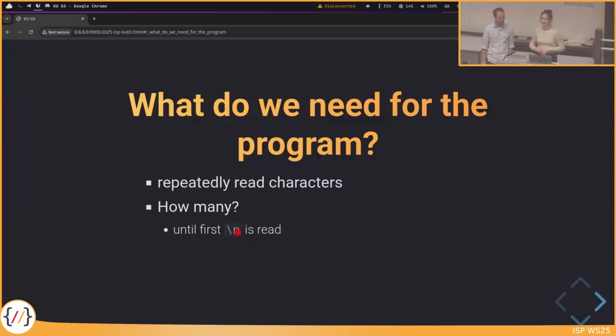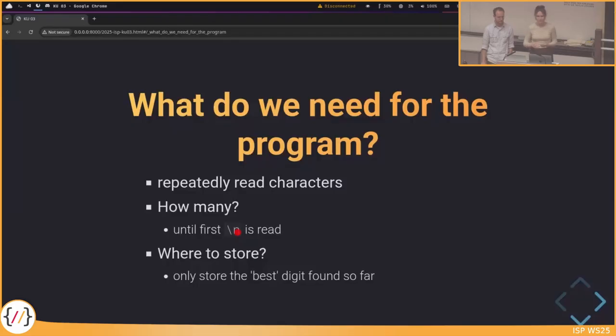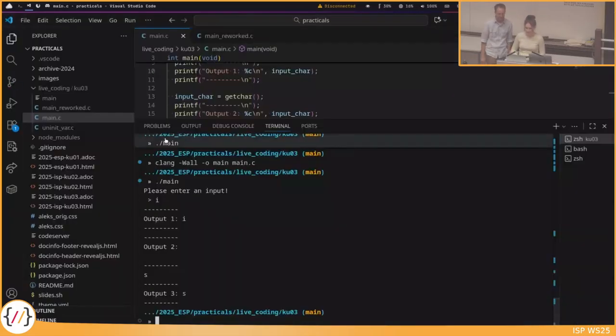And how can we do this so that we don't have to store all these characters and then find the largest one? Well, if we want to just find the largest one, we can only store the best digit found so far. So we only need to store exactly one digit and not multiple. Okay, then let's start programming, I would say.